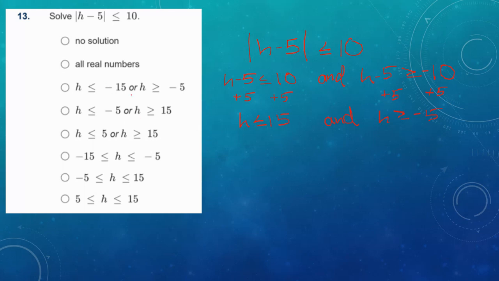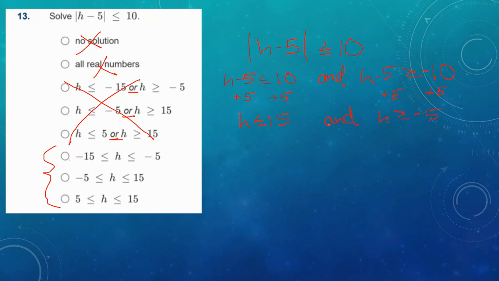Now, I noticed they put the word or, but they're never writing the word and. Super annoying. It has to be one of these three because it is an and. And we got clear answers. Remember, if it was a negative 10, we would know it's one of the top two. It's not a negative 10, so let's eliminate those choices.